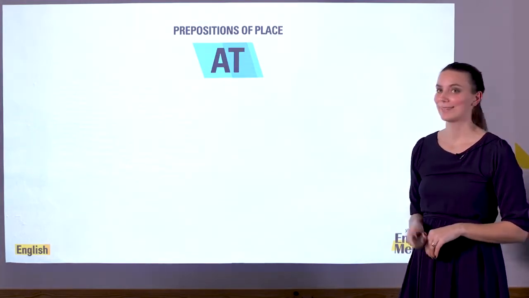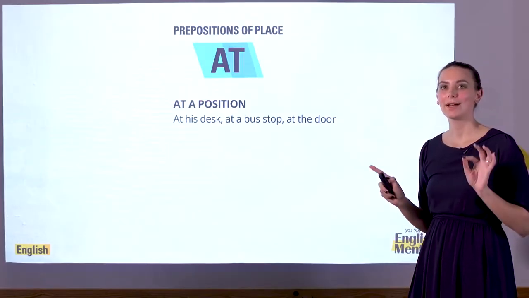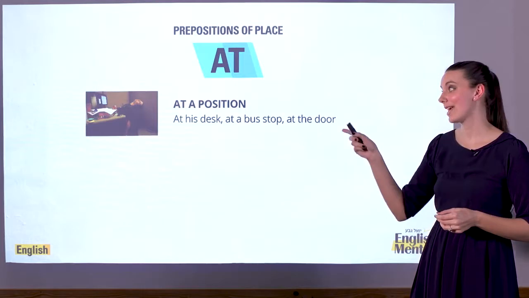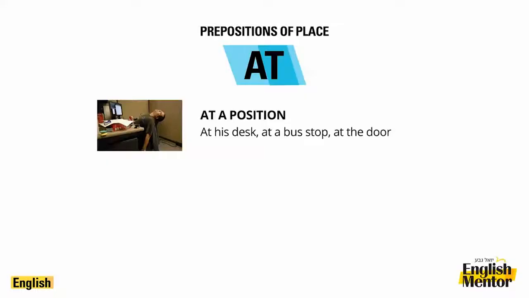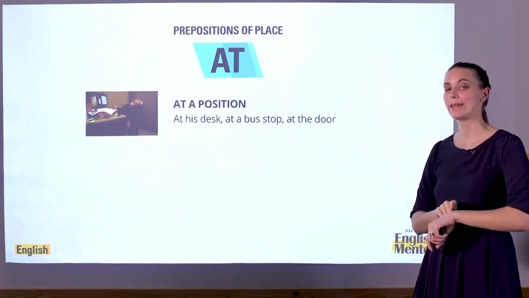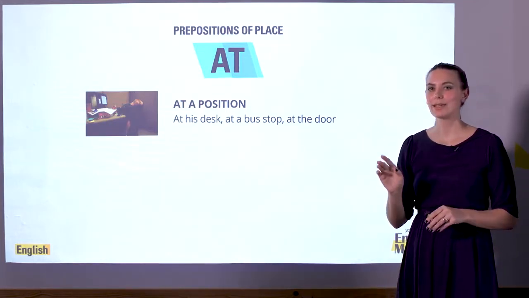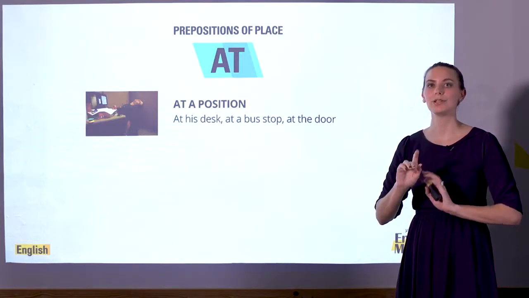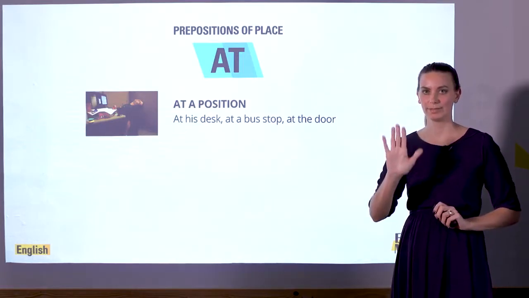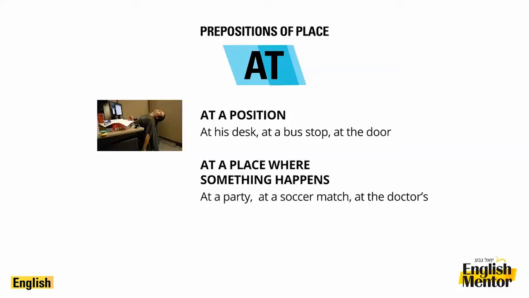Let's take a look at at. When do we use at? If you are at a position, for example, where is he? He is at his desk. You can be at a bus stop waiting for the bus to come, or you can be at the door. Just think if you are at a position and you are not moving. At. We also use at to talk about when you are at a place where something happens.